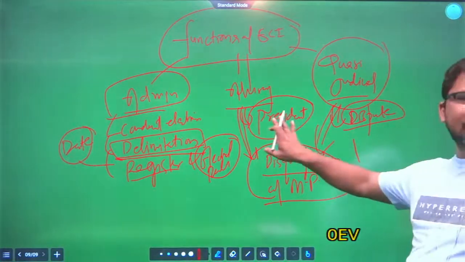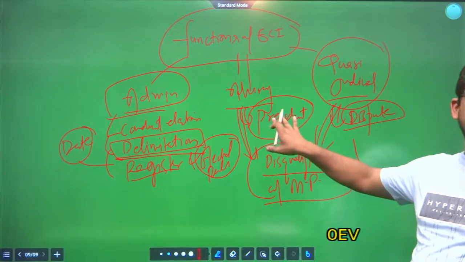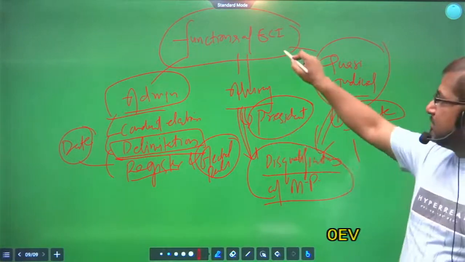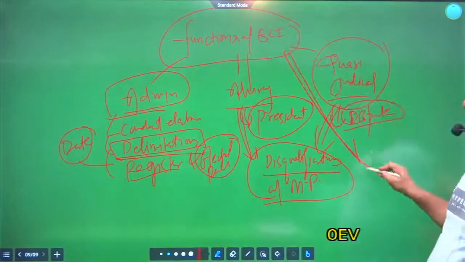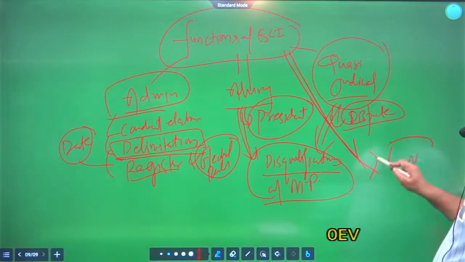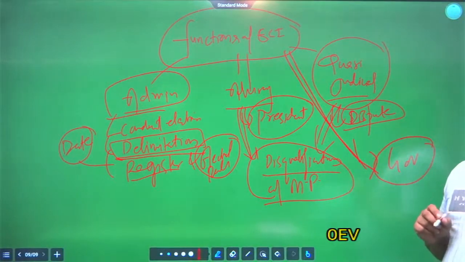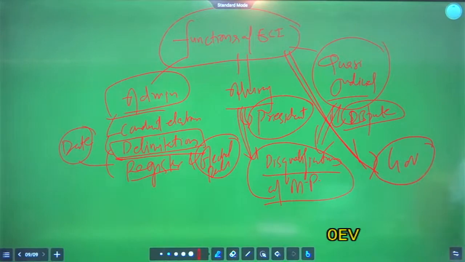Election Commission will advise the President to disqualify that member. And the same Election Commission is giving advice to the Governor on the matters related to disqualification of members of State Legislature.